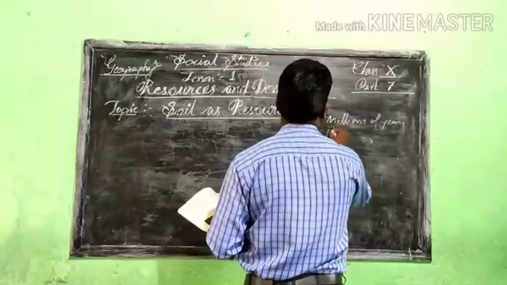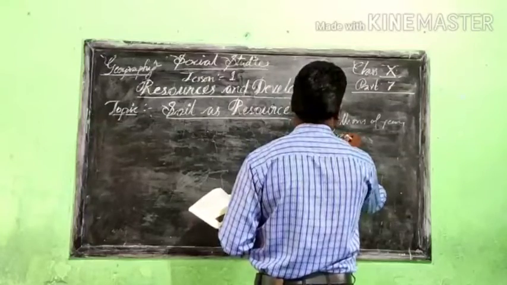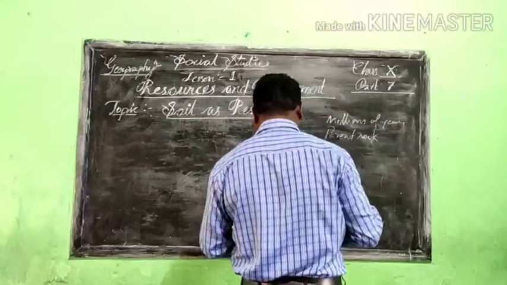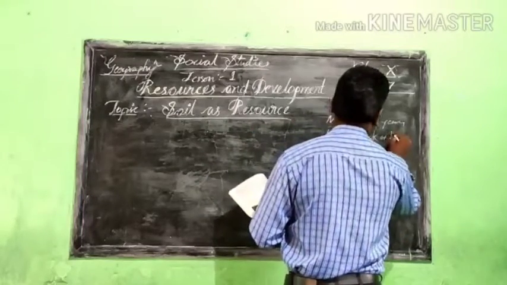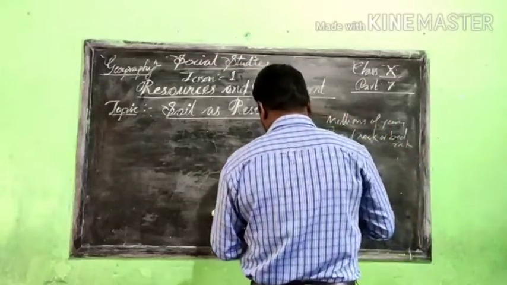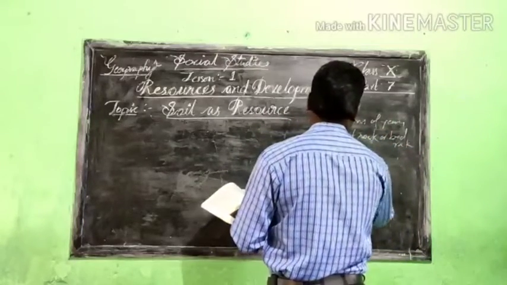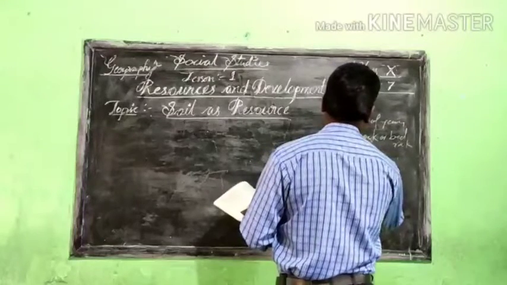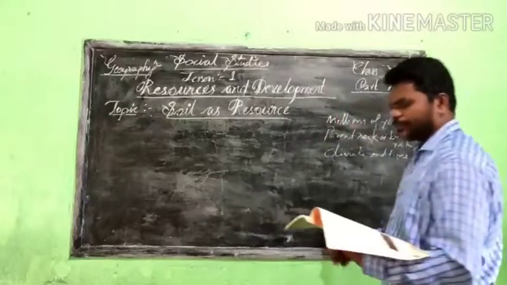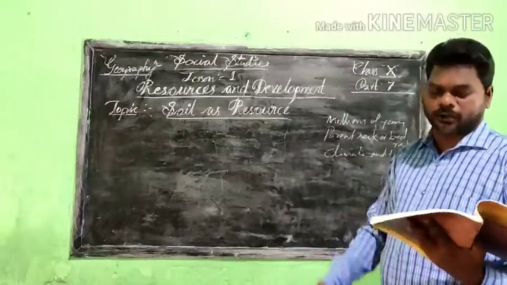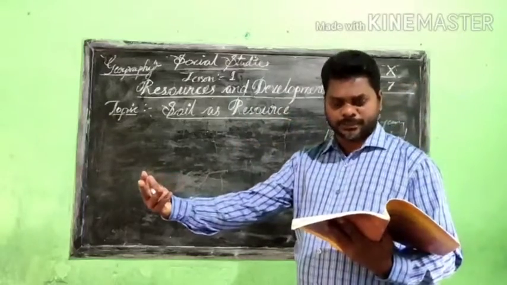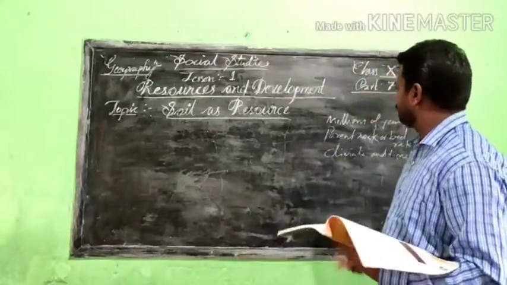And from the parent rock or bedrock, divided, and also there will be climate and time. So forming from the rock, from the parent rock or bedrock, that is transformed into soil, it will take millions of years.